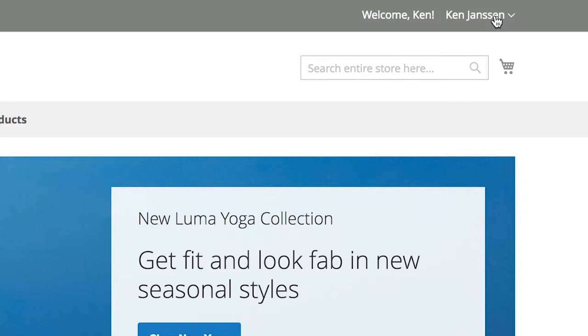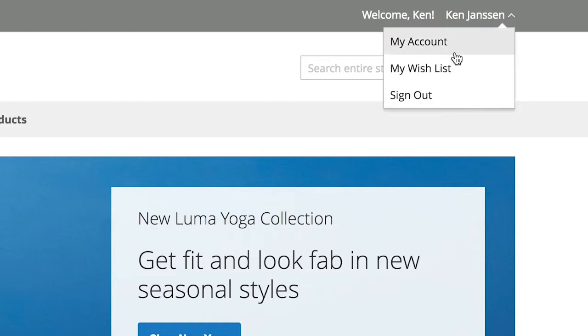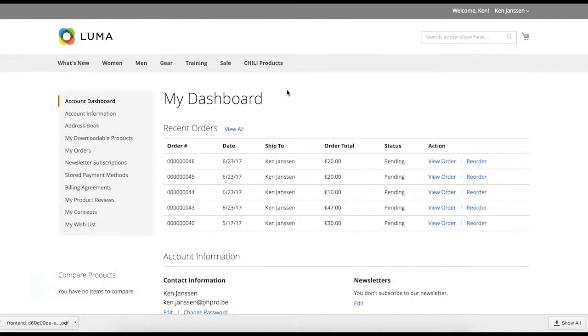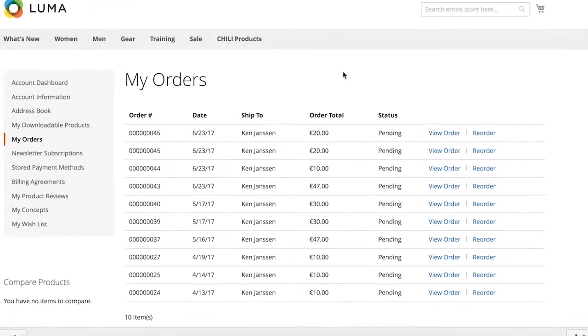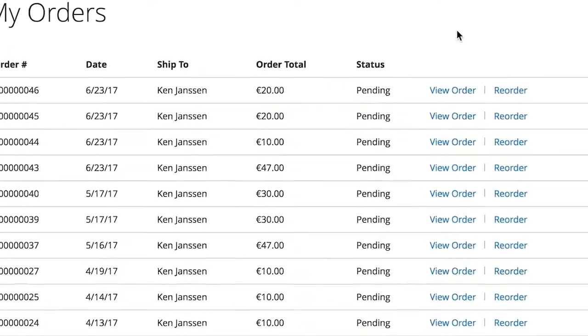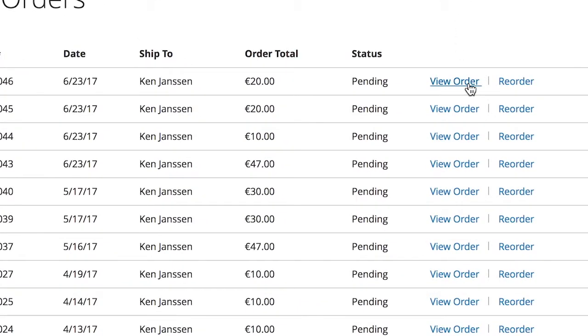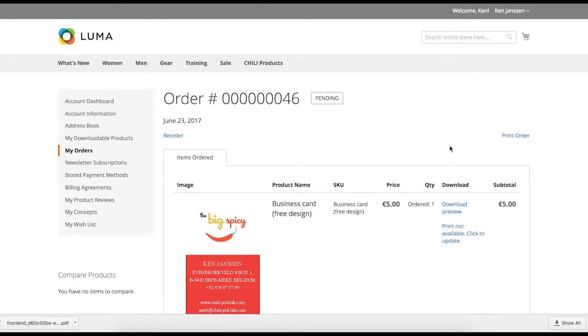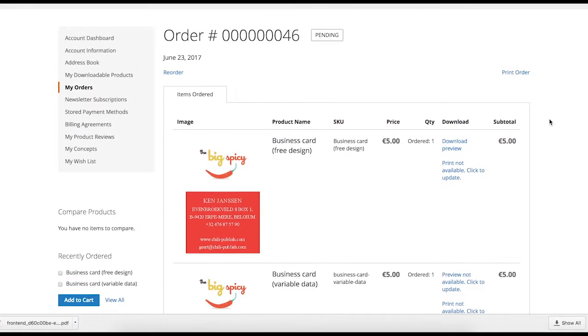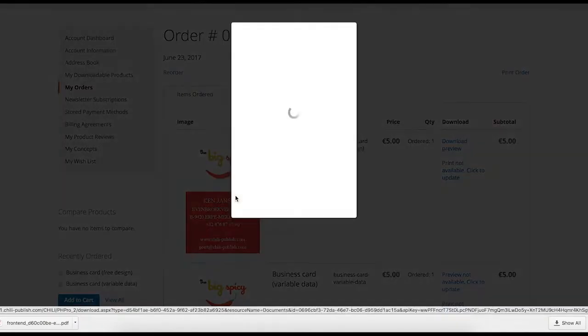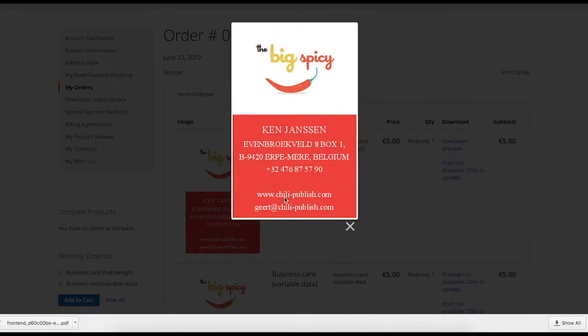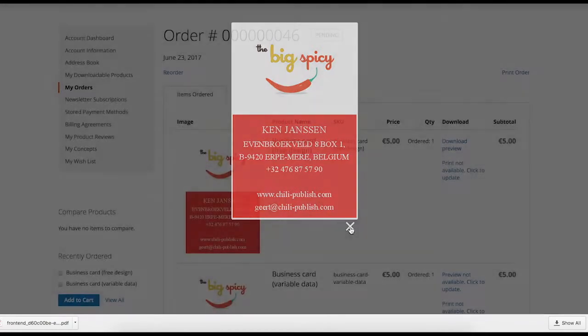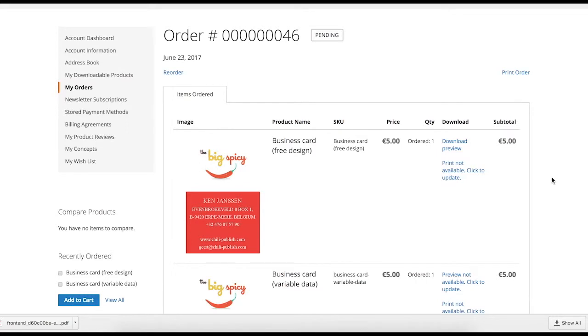Let's say we've completed the checkout process and placed an order. In the My Account section, you can find orders. So let's click on an order that contains Chili products. The order detail shows the Chili products that are part of this order. Again, here the preview images are generated on the fly. This allows you to see the customized Chili product in a pop-up window. Also, the Download Preview PDF functionality is available here.